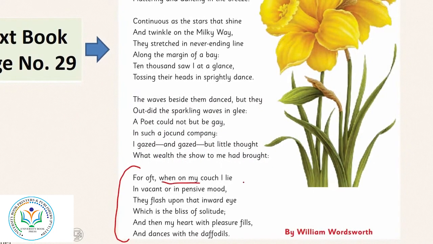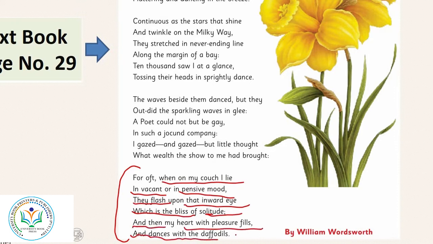For oft when on my couch I lie, and vacant or in pensive mood, the flash upon that inward eye, which is the bliss of solitude, and then my heart with pleasure fills, and dance with the daffodils. Here in the last stanza, William Wordsworth says that for often is used for often here. इसका मतलब है अक्सर. He says that when I lie on my couch in pensive mood when I think deeply.